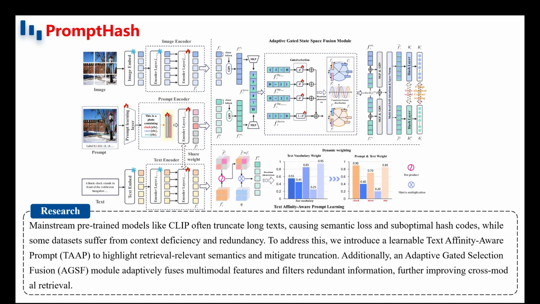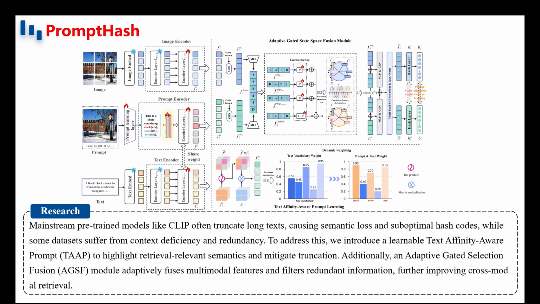Mainstream pre-trained models such as CLIP are widely adopted for cross-modal retrieval tasks, but they exhibit a fundamental limitation when processing long textual data. Input text is truncated beyond a fixed length, resulting in the loss of critical semantic information and the generation of suboptimal hash codes. This truncation, combined with the characteristics of commonly used benchmark datasets, where annotations may be limited to discrete category words or suffer from context deficiency and semantic redundancy, poses a significant challenge for effective cross-modal retrieval.